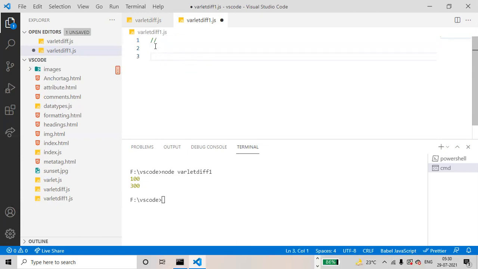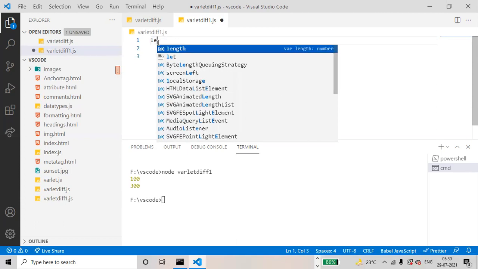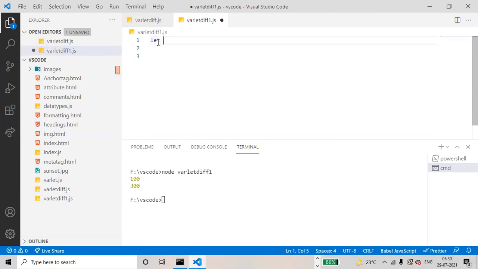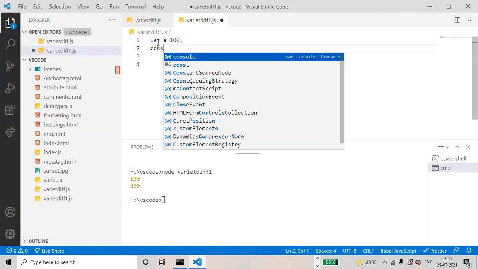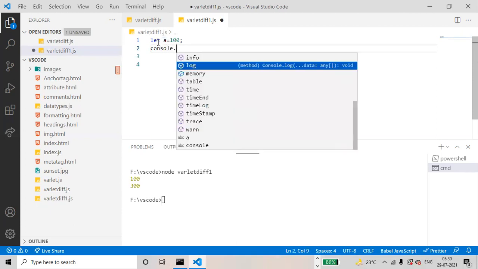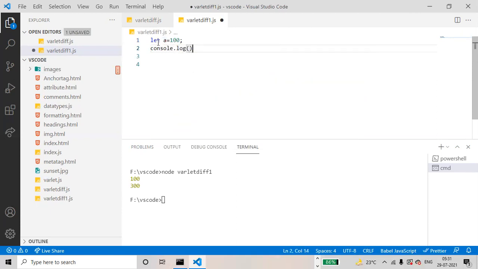Then next, we'll check with let a equals to 100, console.log of a.